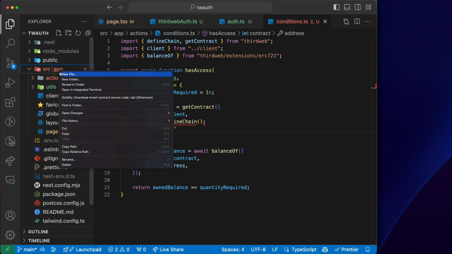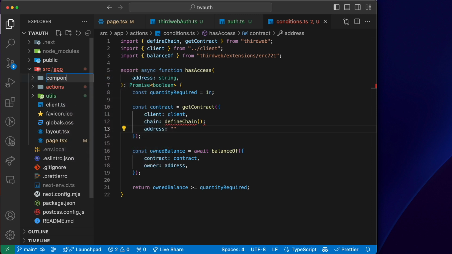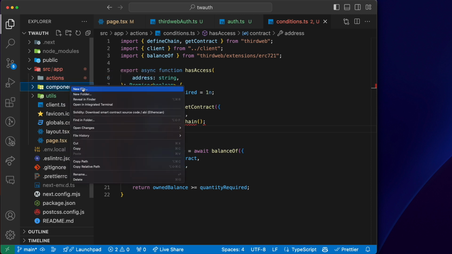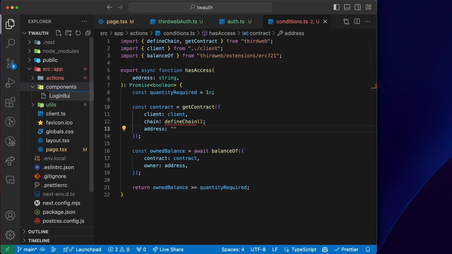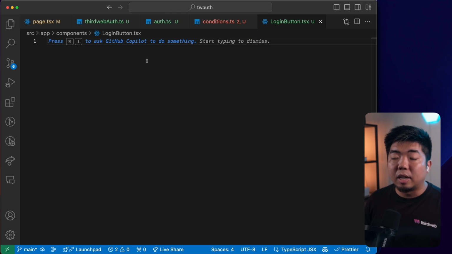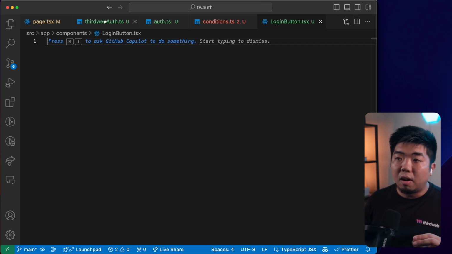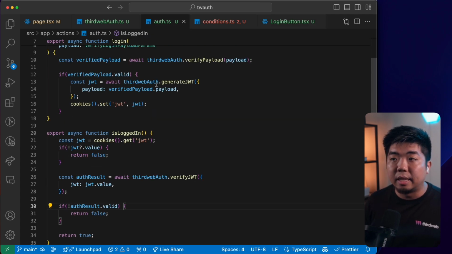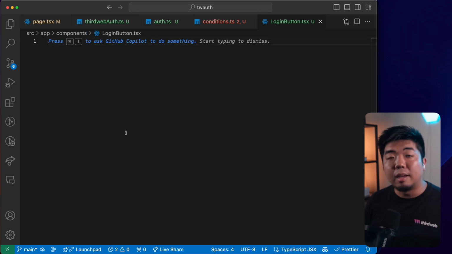So I'm going to come in here in my app folder, create a new folder here called components. And we're going to create a new file in there called our login button.tsx. So once we've created our components folder and our login button.tsx, we're going to create our connect button UI component with Auth implemented into it. So with just a few extra lines of code, we can implement the Auth functions that we created in this auth.ts file, and we can implement it into our connect button UI component from thirdweb.